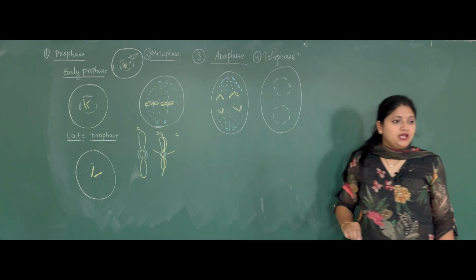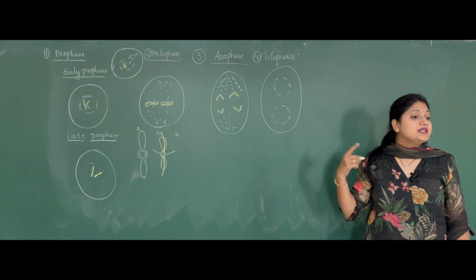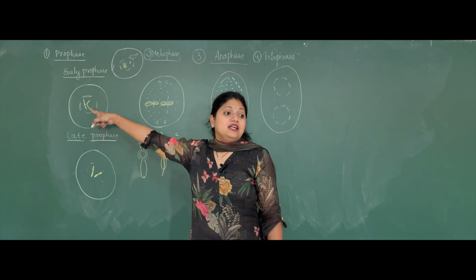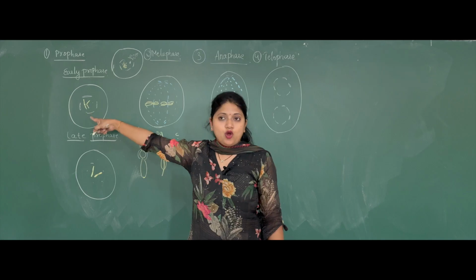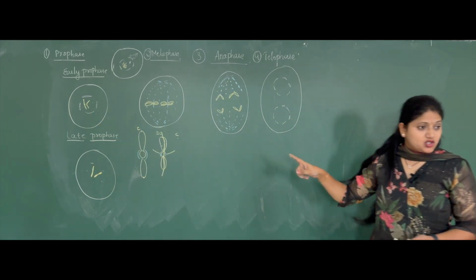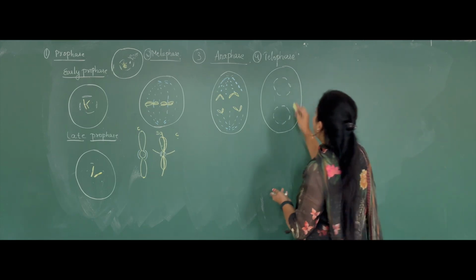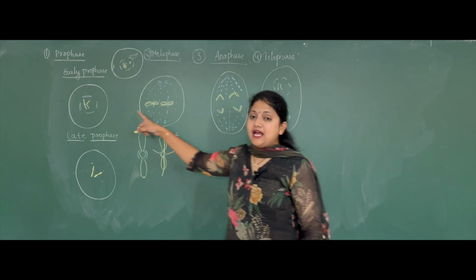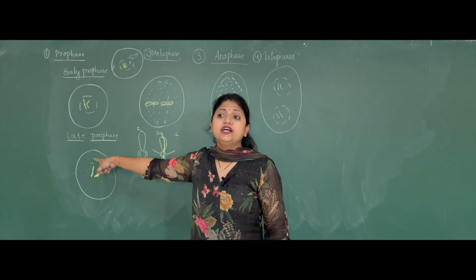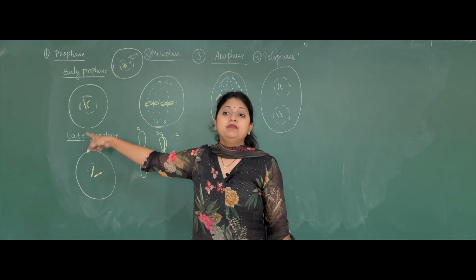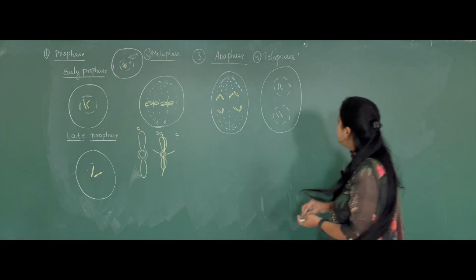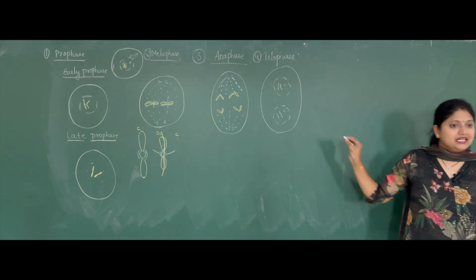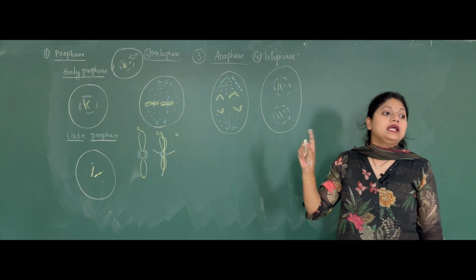The nuclear membrane has reappeared. Okay, and after that what is happening here? There, it was condensation of the chromatin material into chromosomes, right? Now here decondensation of the chromosomes into the chromatin. Then what else is happening here? The Golgi complex, endoplasmic reticulum, nucleolus had disappeared, right? So here everything is going to reappear. I'm not writing the structures here, but everything is going to reappear.